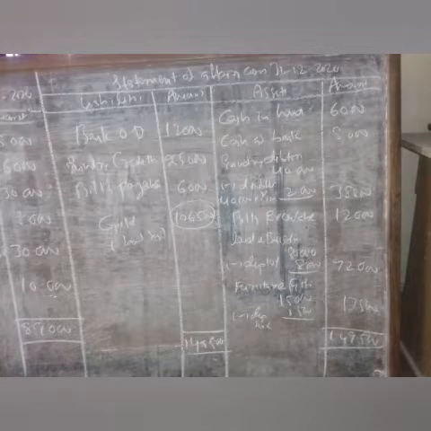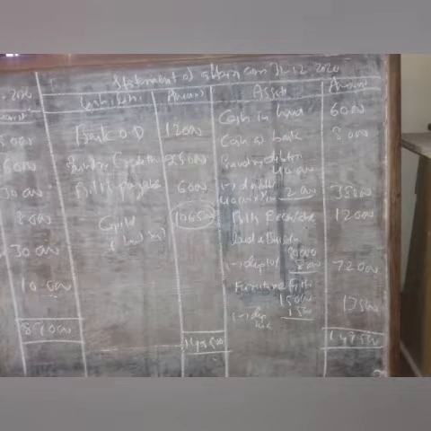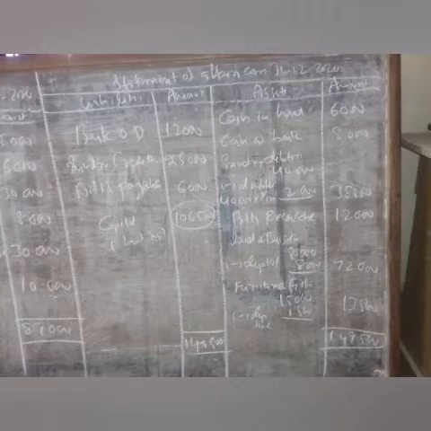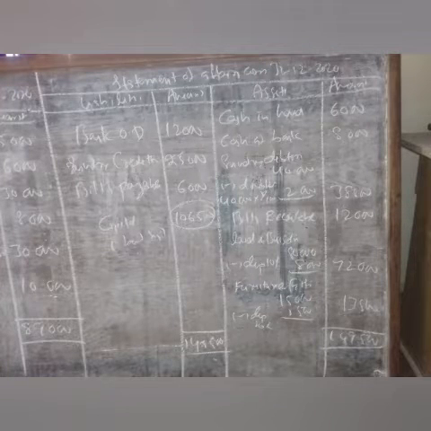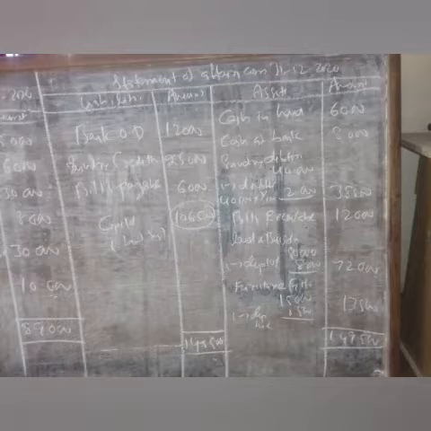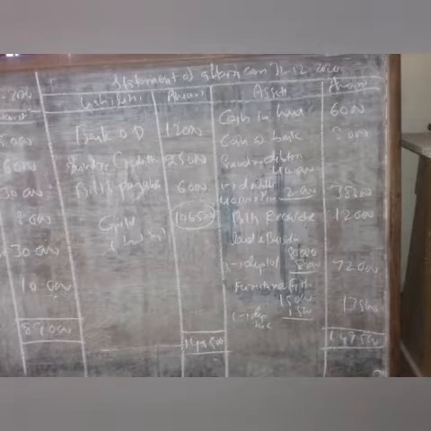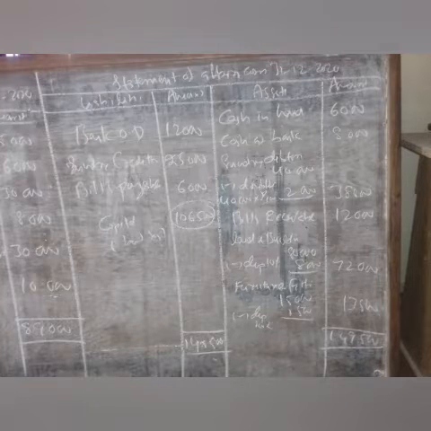After debtors, sundry creditors 25,000 is given. The sundry creditors 25,000 we have to write on the liability side. Next, bills receivable 12,000 is given, bills receivable is an asset. We have to write on the asset side. Next, bills payable 6,000 is given, bills payable is a liability. We have to write on the liability side.